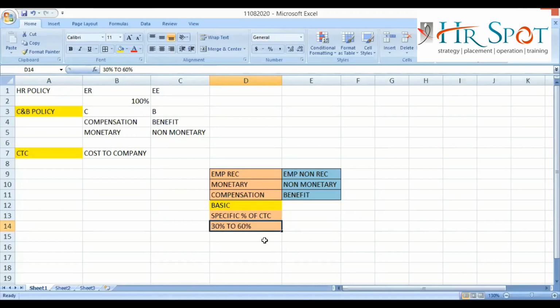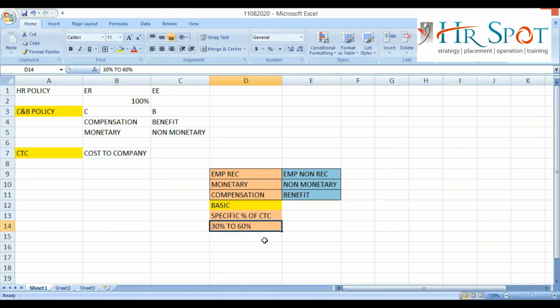Your CNB policy will be loosened up, right? It will be very difficult for you to retain your existing employees. It will be very difficult for you to attract new candidates. That is why whenever a company is in operation, in business, they will always try to follow whatever the market standard practice is saying. 30% to 60% is the standard range for basic. Now the company can give anything in between.